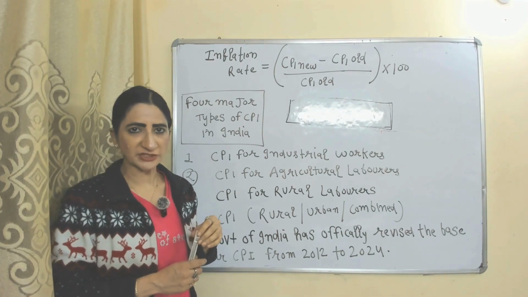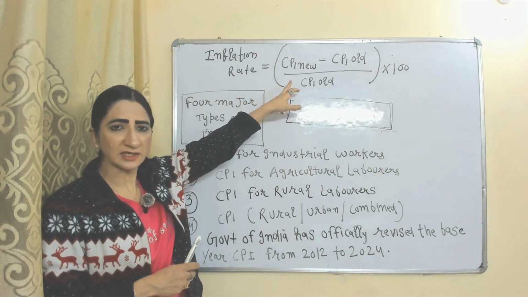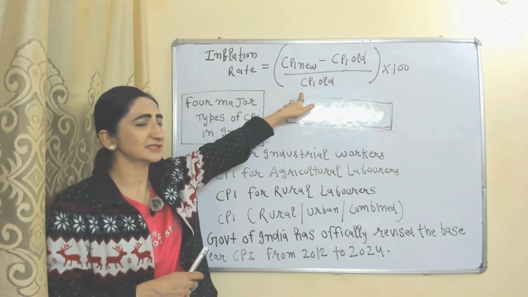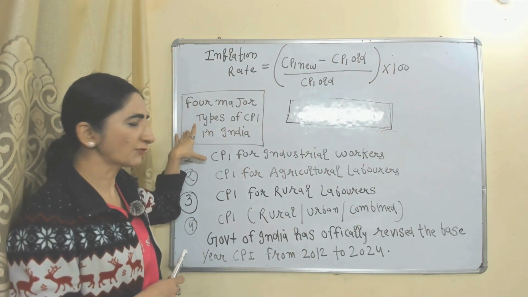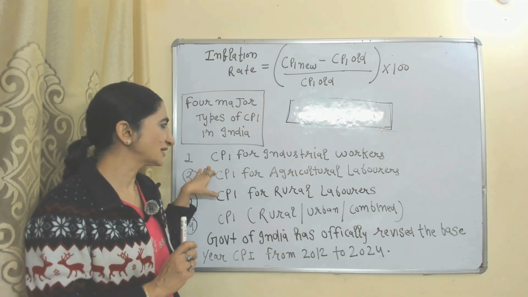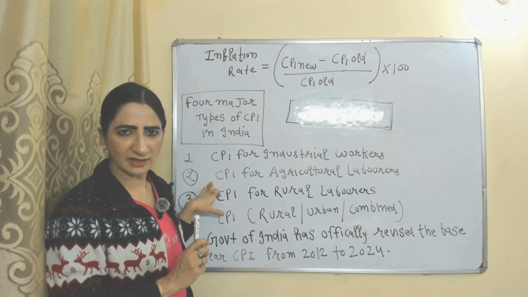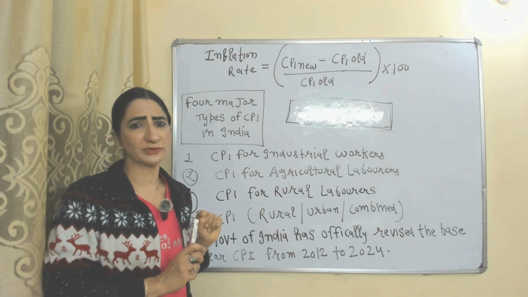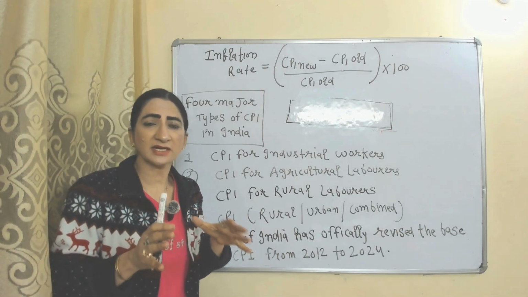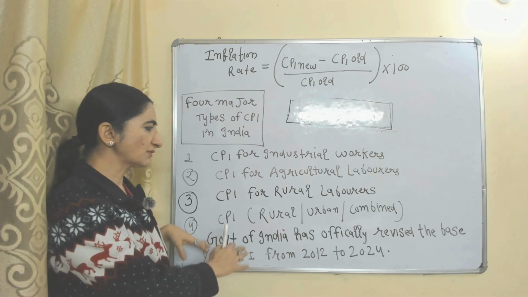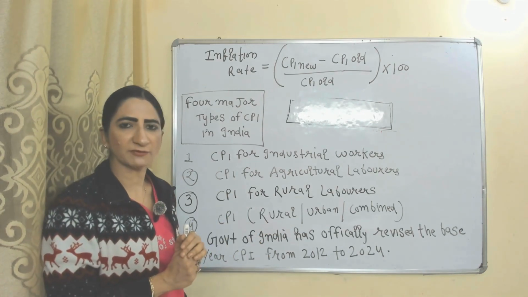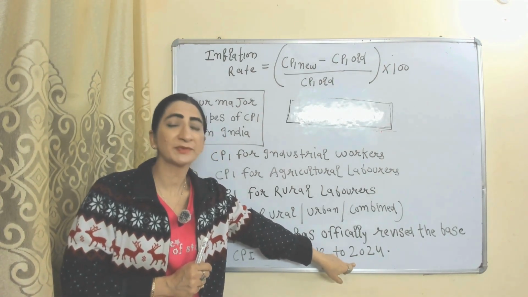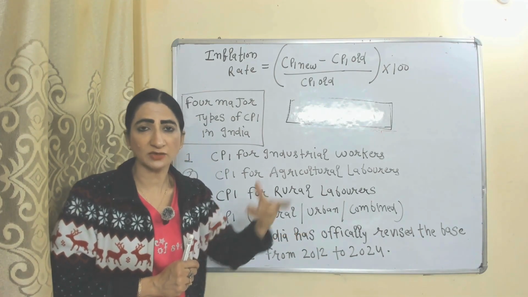Formula to calculate inflation rate through CPI: CPI new, meaning current, minus CPI old, meaning previous year CPI, divided by CPI old into 100. There are four major types of CPI in India: CPI for industrial workers, CPI for agricultural laborers, CPI for rural laborers, and CPI rural and urban combined. Most important thing, as you know, we use a base year in order to measure CPI. Recently, Government of India has officially revised base year for CPI from 2012 to 2024. Means now we use 2024 as a base year to measure CPI.